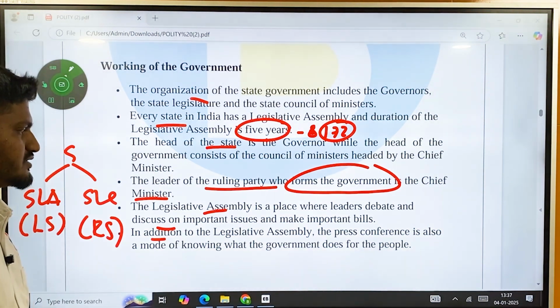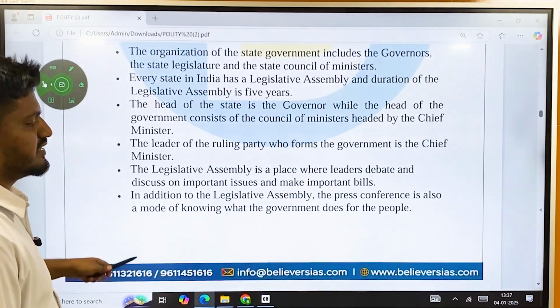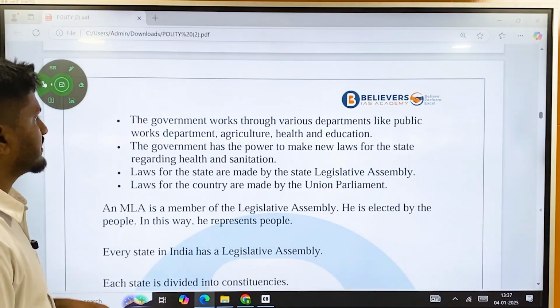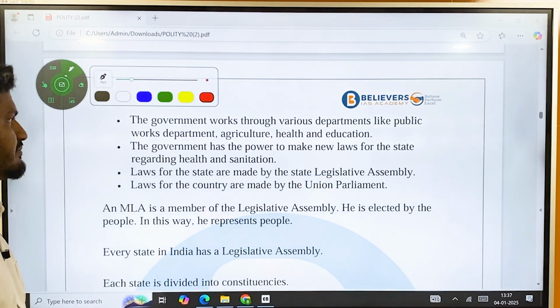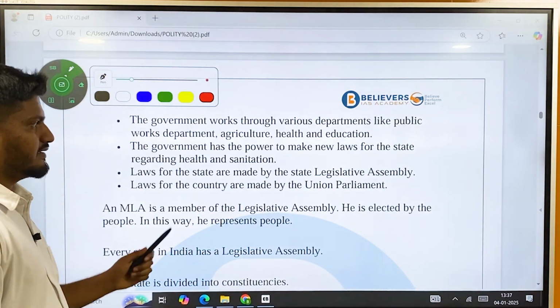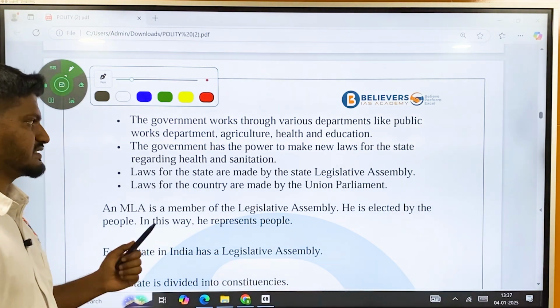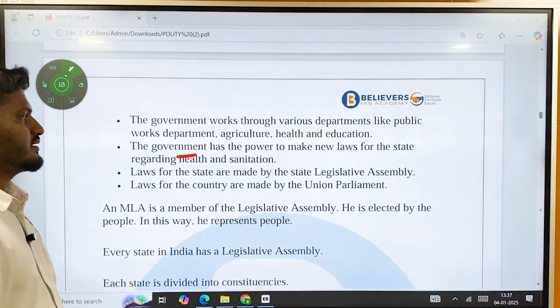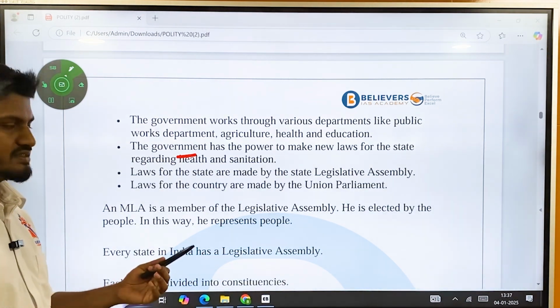In addition to the legislative assembly, the press conference is also a mode of knowing about what the government does for people. The government works through departments like public works department, agriculture department, health department, education department, finance department, railway department, etc. The government has the power to make new laws for the state regarding health and sanitation. I discussed this one.